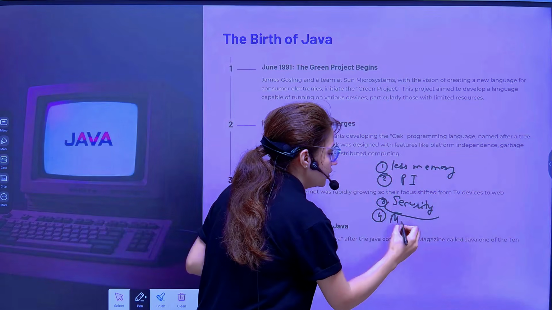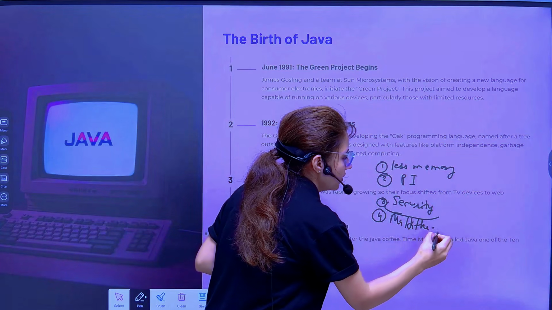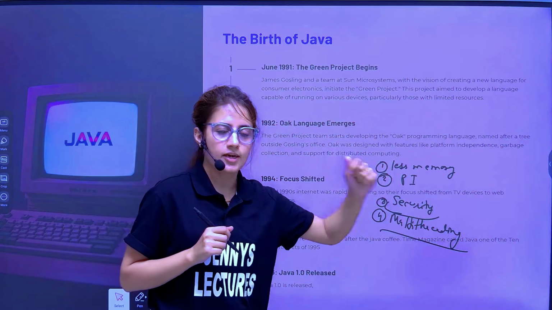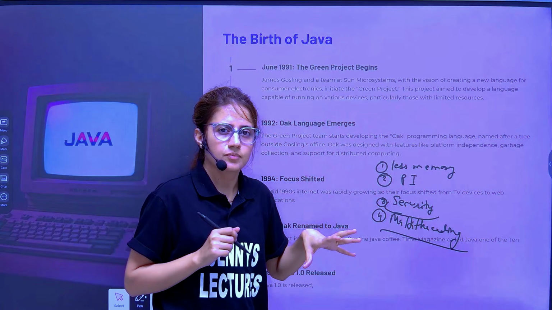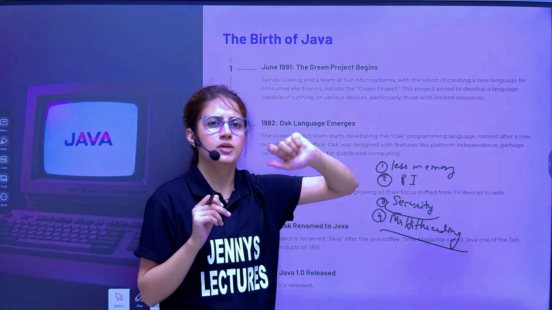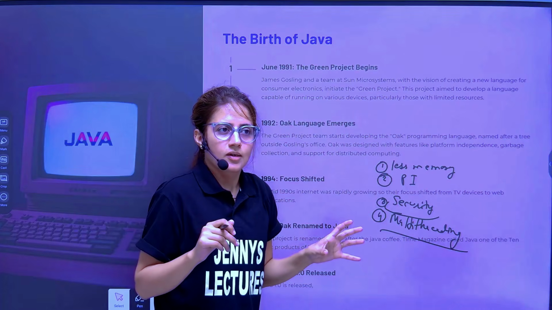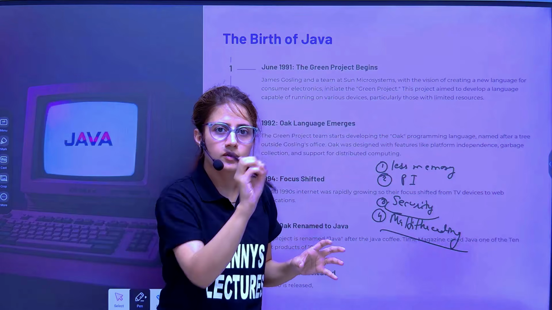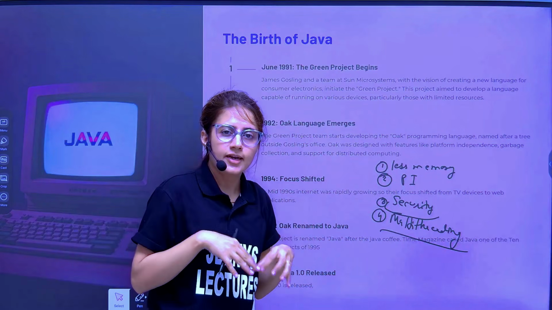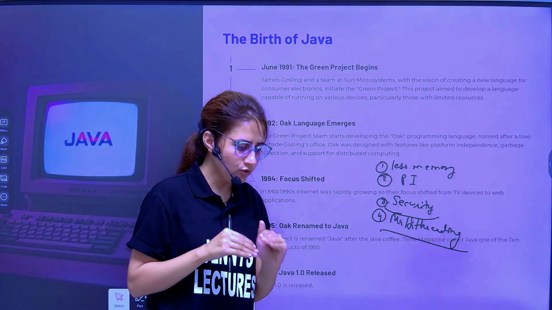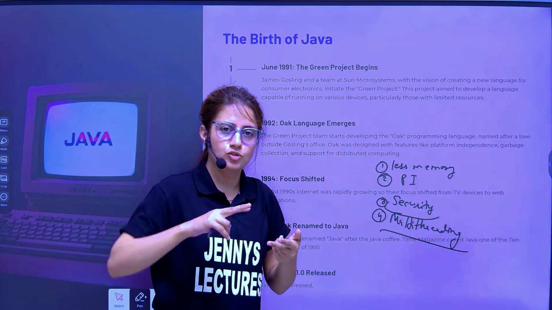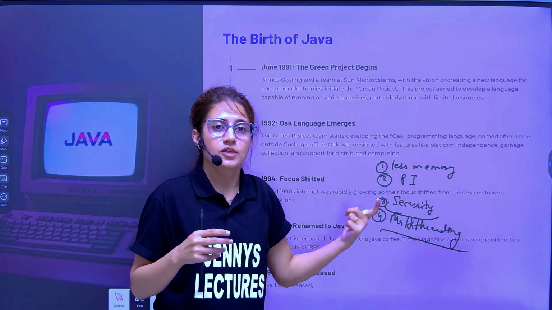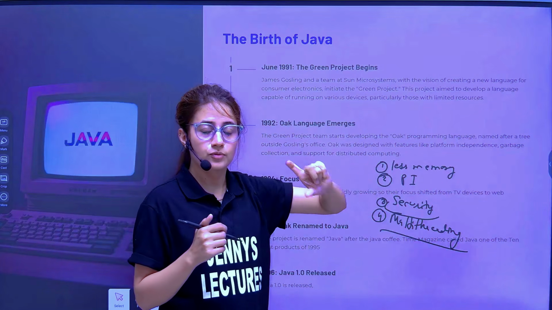Fourth was basically multi-threading. Multi-threading means more than one task. I'll not tell you exactly what multi-threading is; we'll discuss this in later slides. More than one thing we can do at one time, right? That's kind of like multitasking also, multiprocessing also, but these are different things. Like while downloading or receiving software programs from another component in that network, the target device can run its own program as well. So two tasks are running at the same time. They wanted to achieve this to make things faster. So these were mainly four goals.